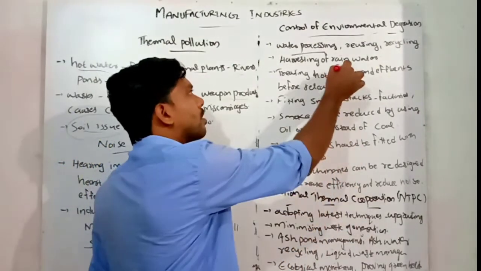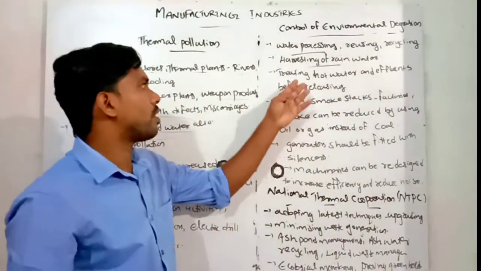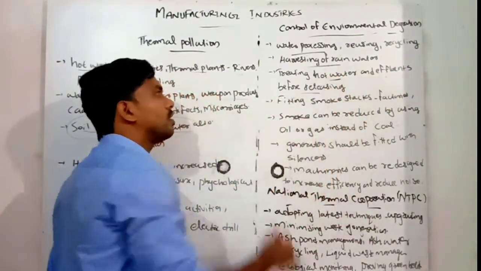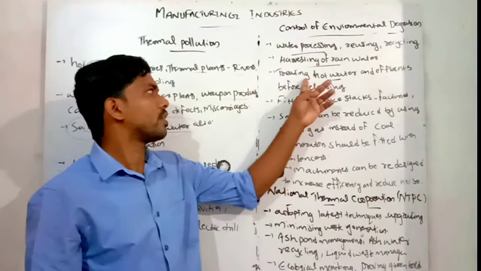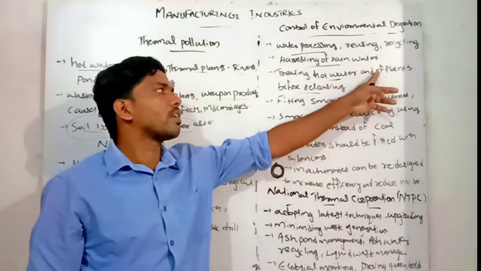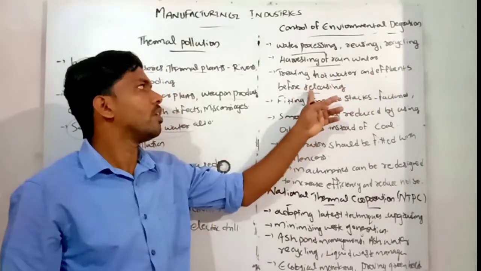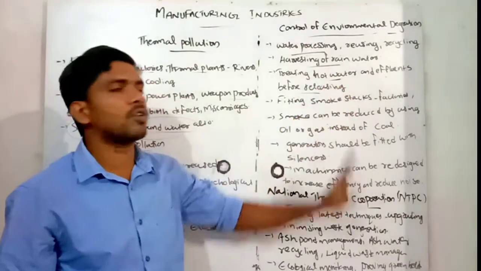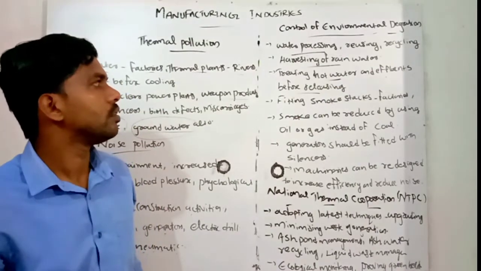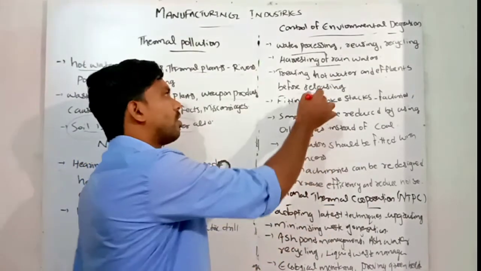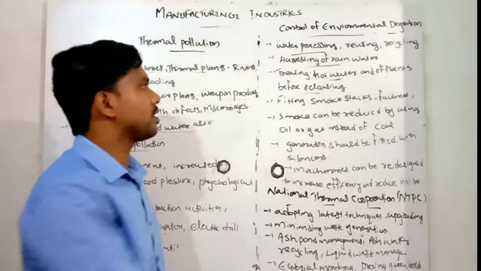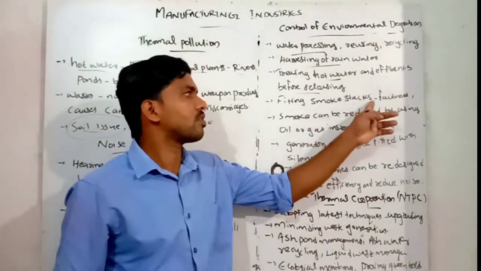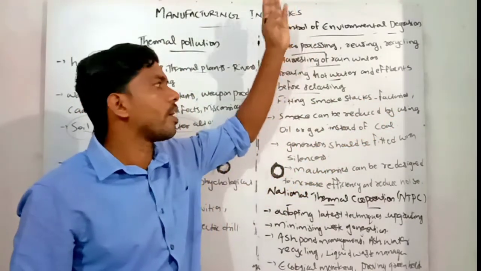Rainwater harvesting is another method to store water. Then, hot water and effluents from factories should be treated before being released to ponds and rivers. The hot water needs to be cooled before releasing. And fitting smoke stacks to the factories controls our air pollution.